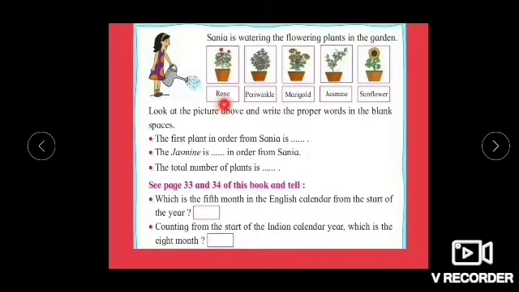So the first plant which Sania is watering is rose. The jasmine is dash in order from Sania. So first is rose, second, third, fourth. Jasmine is fourth in order from Sania. Total number of plants is how many? We have counted 5. So you're going to write 5.